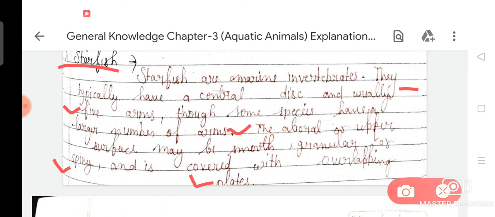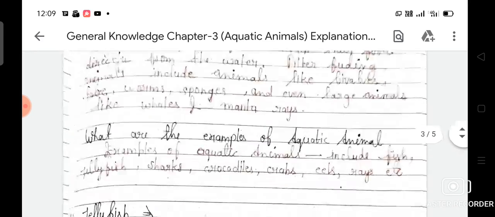Now I am going to again revise about starfish. Starfish are marine invertebrates that typically have a central disc and usually 5 arms, though some species have a larger number of arms. The abdomen or upper surface may be smooth, granular or spiny, and is covered with overlapping plates.